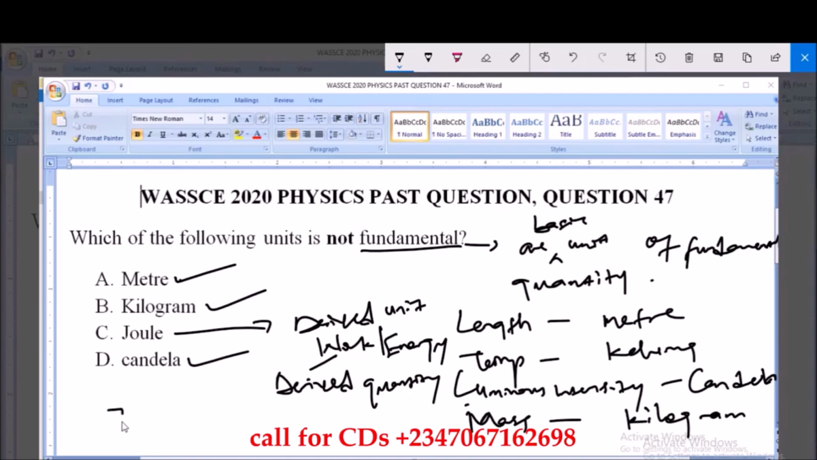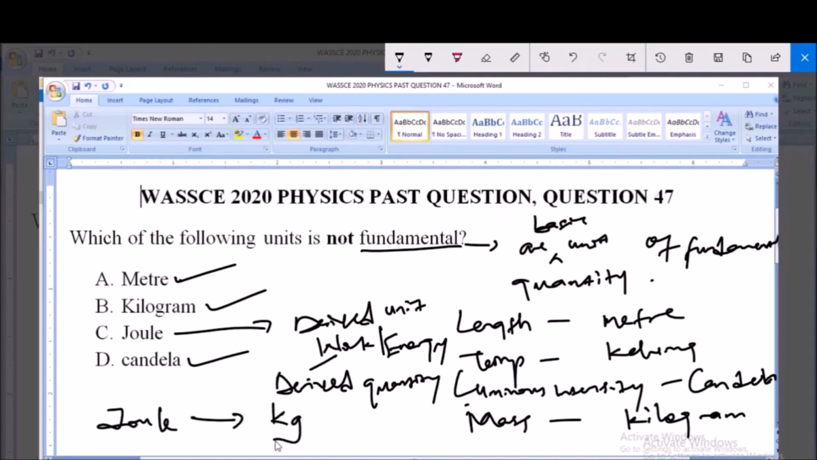Now joule can also be expressed as kilogram meter square per second square. This is the representation of joules, and this is to tell you that joule is derived from the kilogram, the fundamental unit of mass, and second, which is a fundamental unit. So therefore joule is the answer to this question, because joule is a derived unit. It is not a fundamental unit.